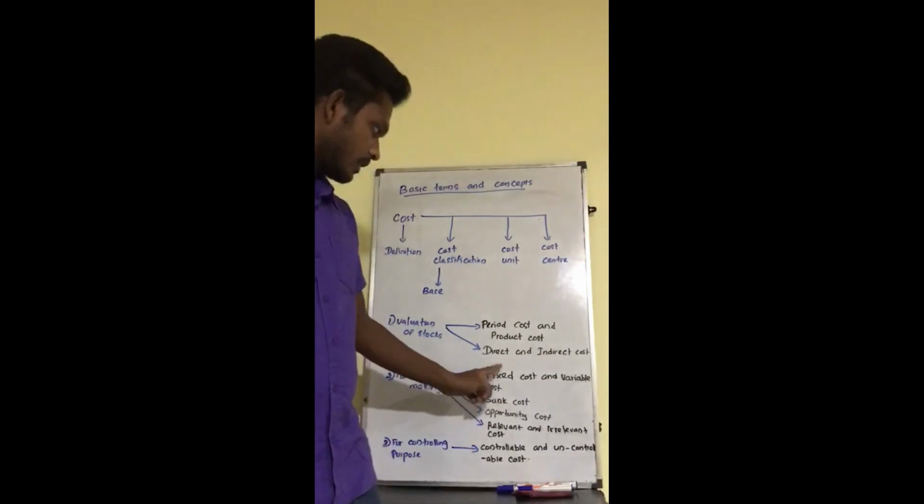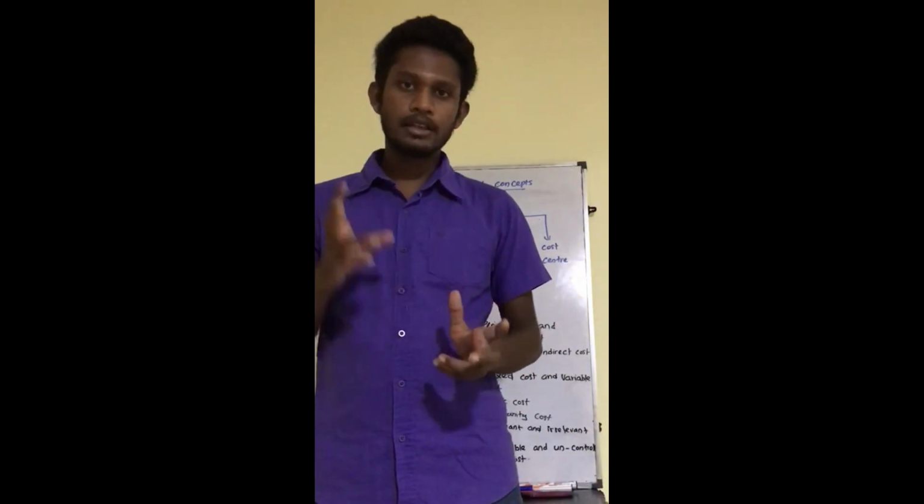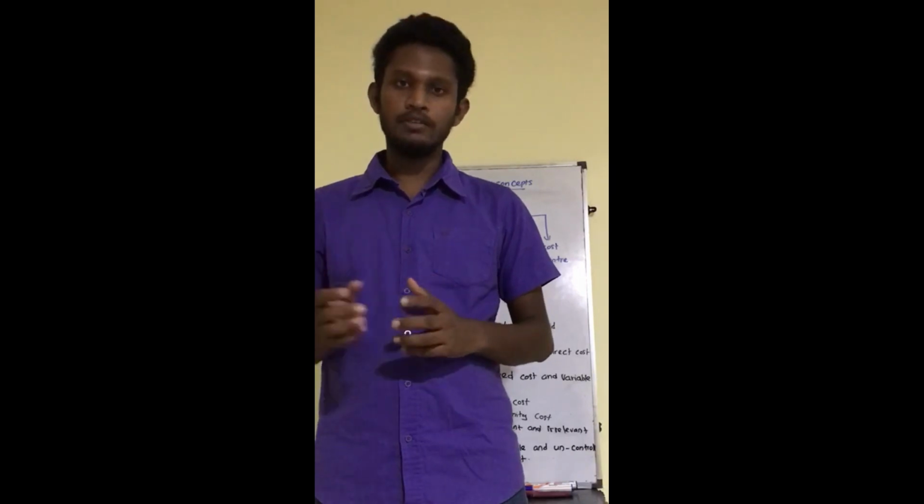So the next classification is direct and indirect cost. The terms direct cost and indirect cost are very familiar to you, because when it comes to manufacturing accounts, you have already touched on those terms. So what is direct cost? Direct cost is the cost that can be directly traced to the product.